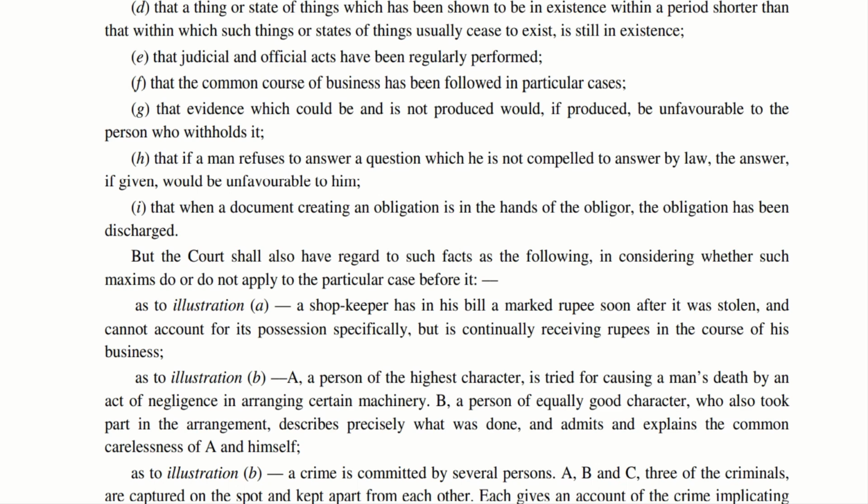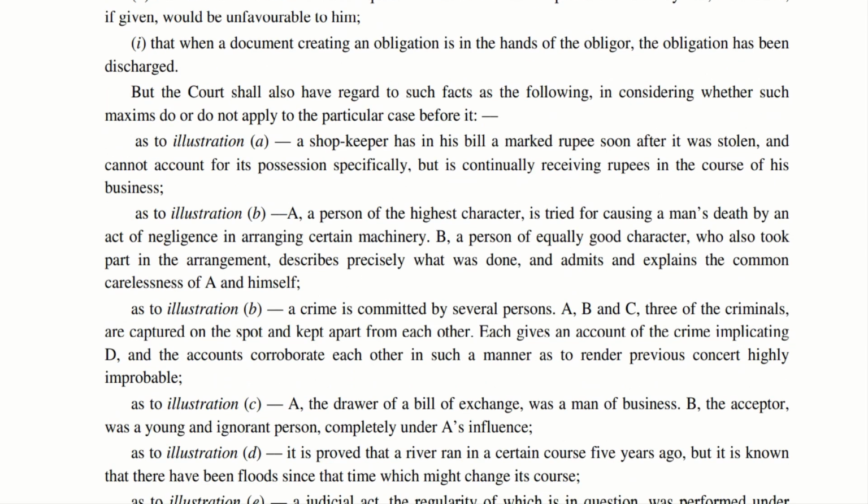Now let us move to the next exception to illustration. There are three people A, B and C who commit a crime. Now they are separated for enquiry. A is enquired separately, B is enquired separately, C is enquired separately. Then all the three during the enquiry say that there was one person called D. He was the main person who made us do all these things.